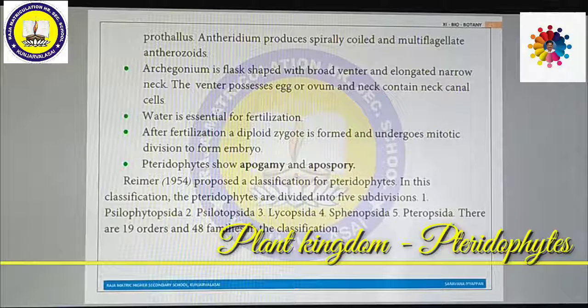Reimer in the year 1954 proposed the classification of pteridophytes. In this classification, the pteridophytes are divided into 5 subdivisions, namely Xylophytopsida, Psilopsida, Lycopsida, Sphenopsida, and Pteropsida. These are the 5 classes divided by Reimer. There are 19 orders and 48 families in the classification.